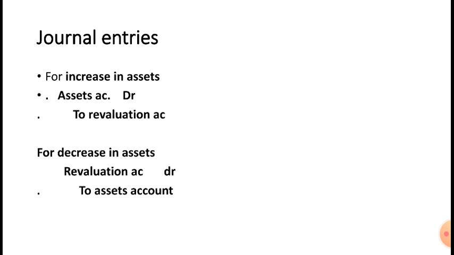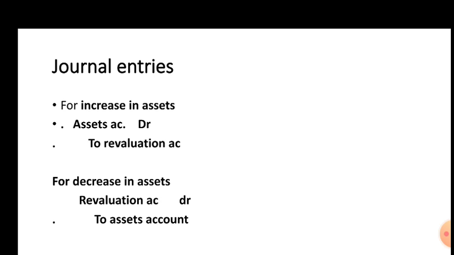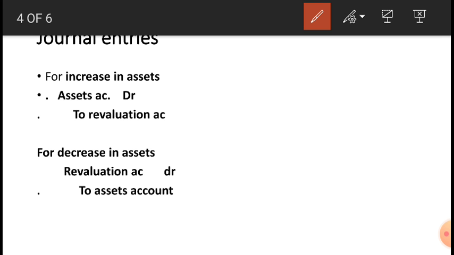Revaluation account, I have always told you, debit side all expense and loss, credit side always income and gain. On the credit side you are writing always increase, gain, profit. Okay, so how will you read? It's easy. I will just tell simply. Revaluation account, how you draw it always here. Heading you give as revaluation account, isn't it? Okay, then just imagine this is debit side, this is credit side.